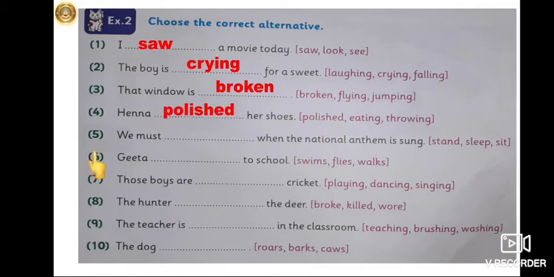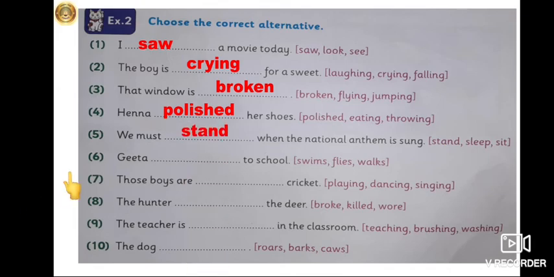Now see the next sentence. We must dash when the national anthem is sung. Now tell me children, when in school a national anthem is sung, what do you do? Yes, you stand at attention. So we must stand when the national anthem is sung. So the correct answer is stand. STAND, stand. So we will write stand over here.